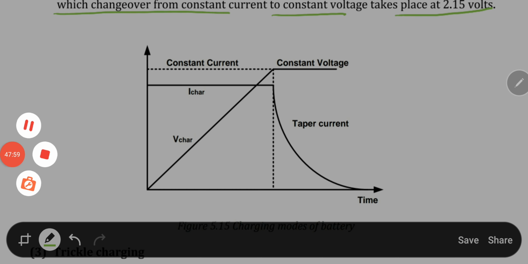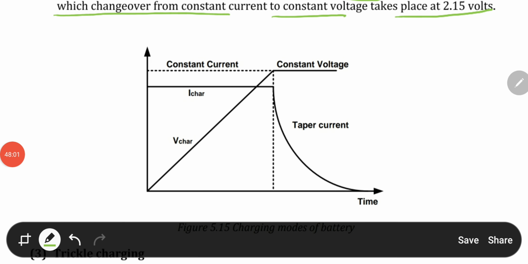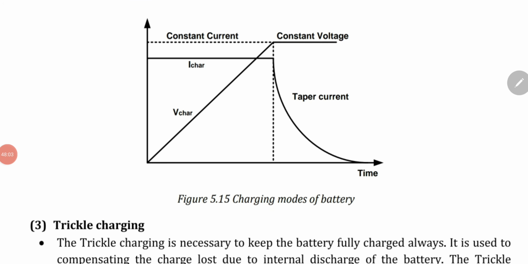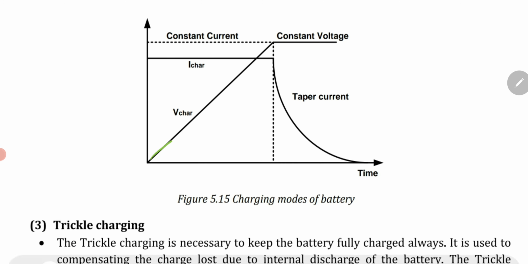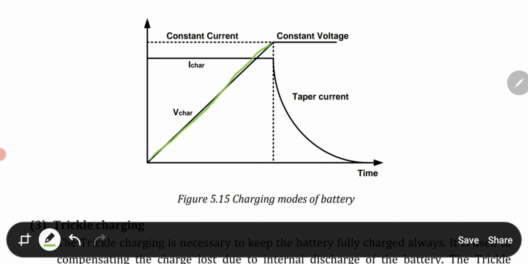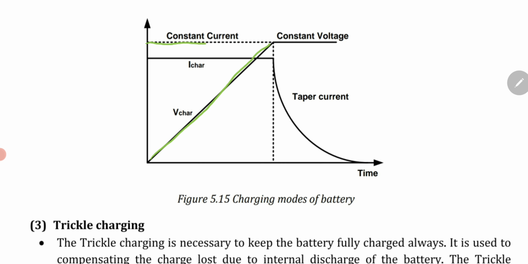You can see over here the charging modes of battery. This is the charging voltage. Up till that, it is charged with constant current.